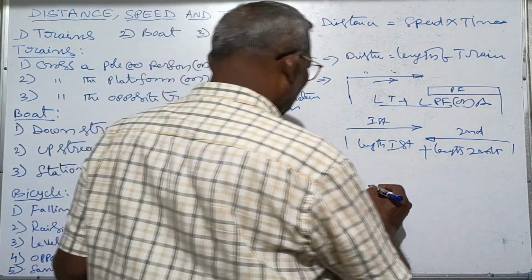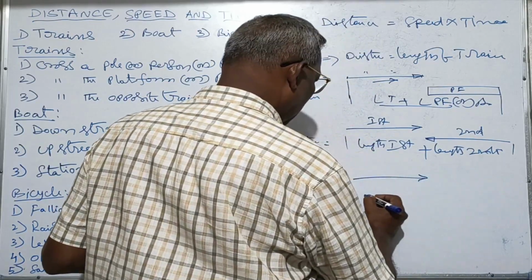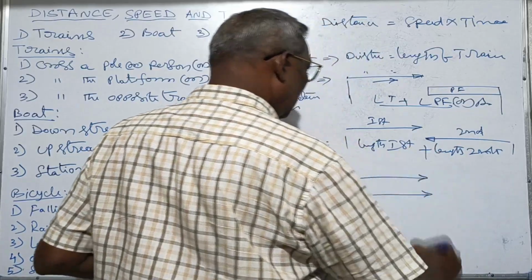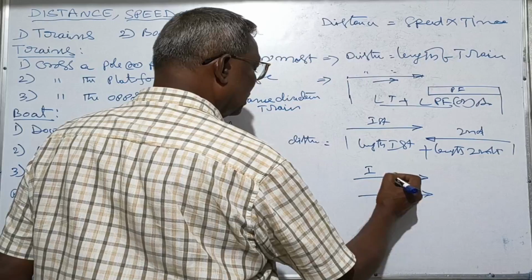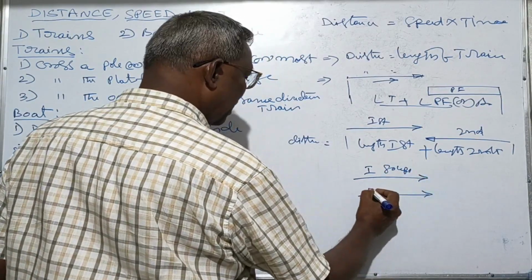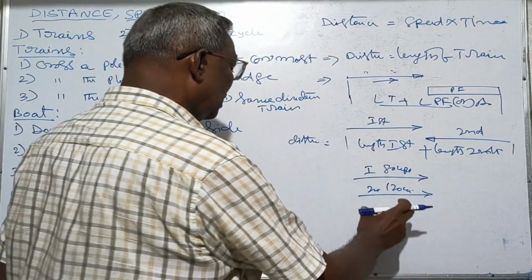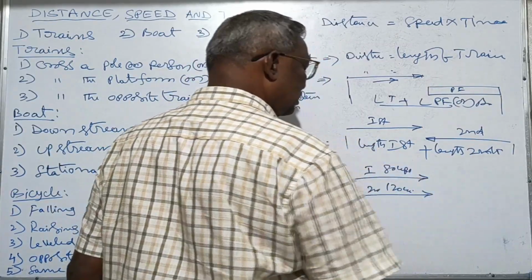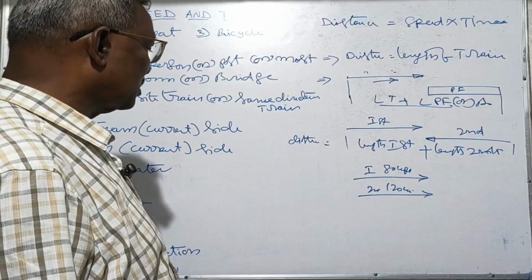Similarly, if trains are crossing in the same direction, if first train speed is 80 km/h and second train speed is 120 km/h, certainly the higher speed train will go fast.